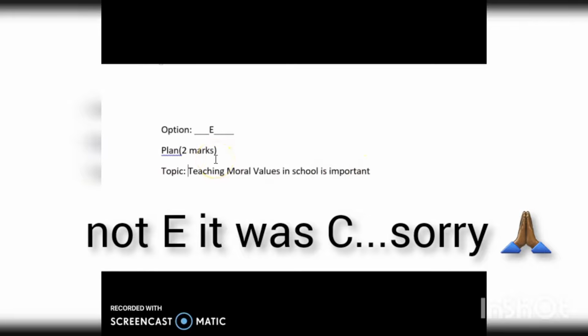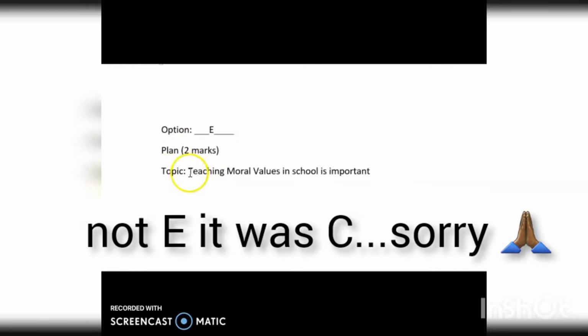Now, this is the first thing that I tell my students to do. Once you've written down your option, please write down your option in the answer booklet, because I, the marker, will see that you have chosen that. It'll be easy for me to see. You could be marked down because you haven't written your option down. So don't lose marks over silly mistakes like that. So let's look at our plan. Okay, this is our topic.